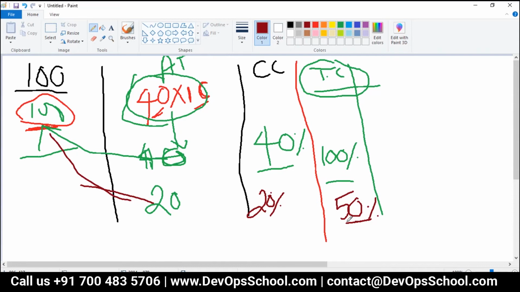And code coverage tells me only 60% of the code has been covered. That means I'm lying. Correct, no? That means I'm releasing the product which has not been tested thoroughly. All the scenarios, all the code, all the functionality, all the lines, all the methods, all the classes, all the jars. Are you understanding or not?